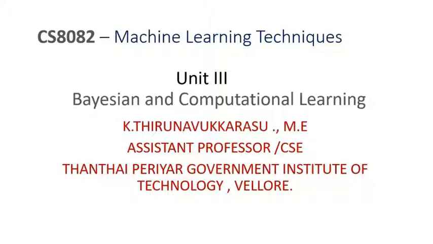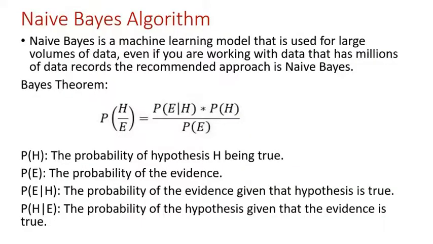Today our topic is the naive Bayes algorithm. What is the naive Bayes algorithm? It is a classification technique based upon Bayes theorem with an assumption of independence among predictors. In simple terms, a naive Bayes classifier assumes that the presence of a particular feature in a class is unrelated to the presence of any other feature.